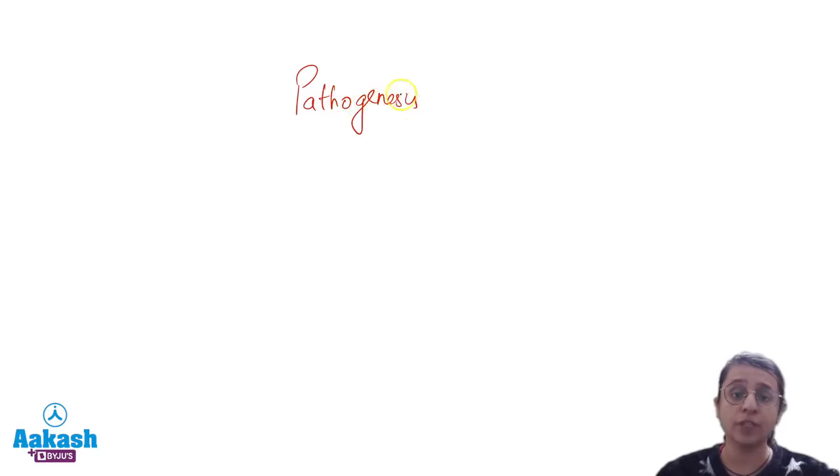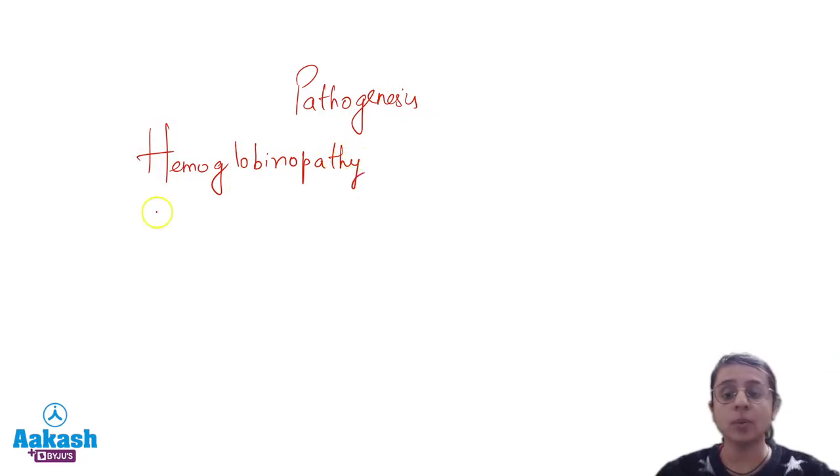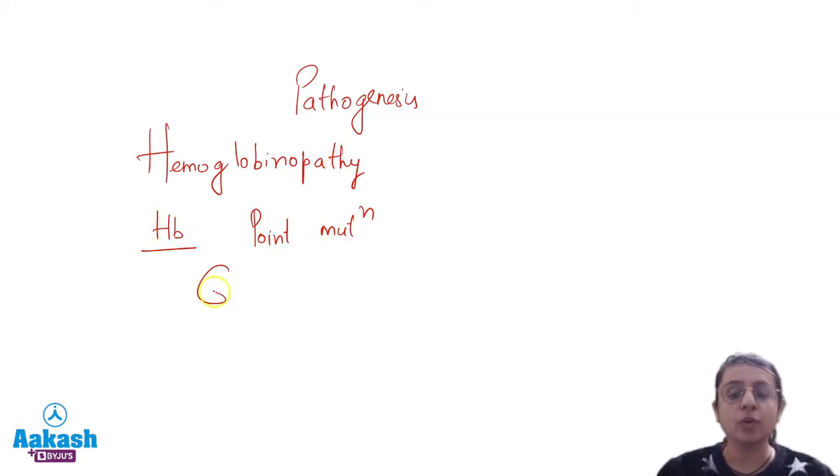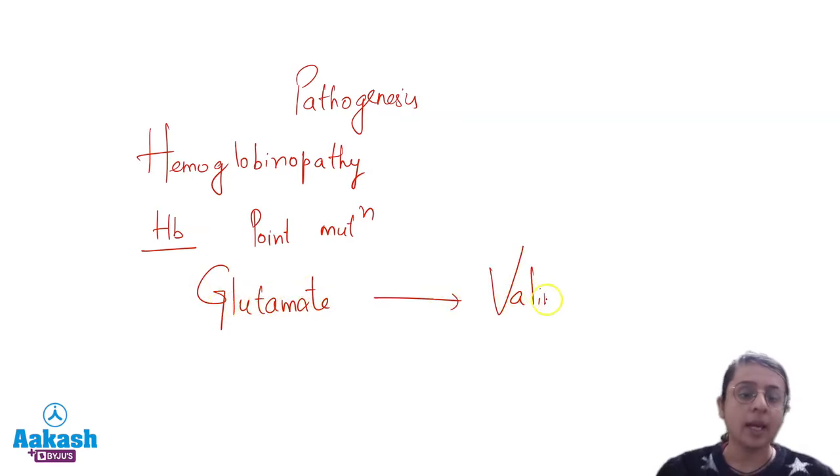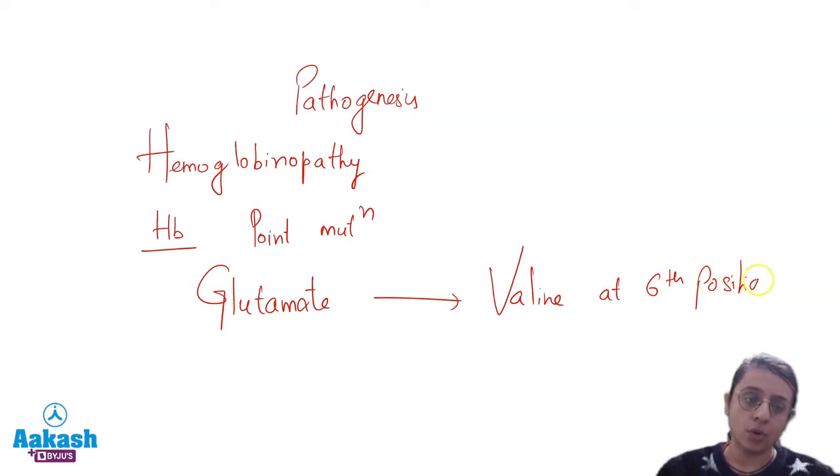Yes, it is a type of hemoglobinopathy. Very important, it is a type of hemoglobinopathy. That means it is a disorder of hemoglobin. तो क्या हुआ है hemoglobin को? Hemoglobin में एक point mutation हो गया है. What is the point mutation here? Basically, there has been a replacement of glutamate. Glutamate has been replaced by valine at the 6th position of बीटा चेन ऑफ ग्लोबिन.